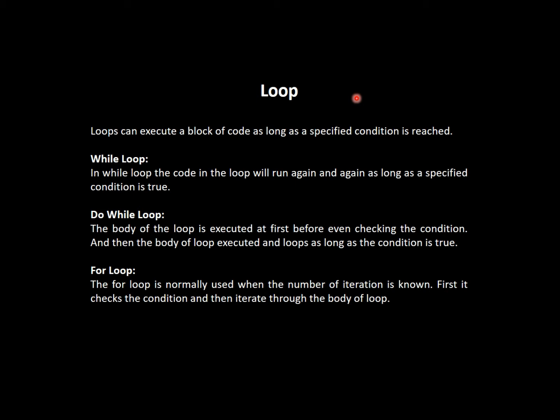And what do do while loops do? Do while loops also do the iteration of a program, but in this loop, first the body of the loop is executed, before checking any kind of condition, whether it's true or false. It doesn't matter. In do while loop, it will at least run once, and then after running once, it will go and check the condition.